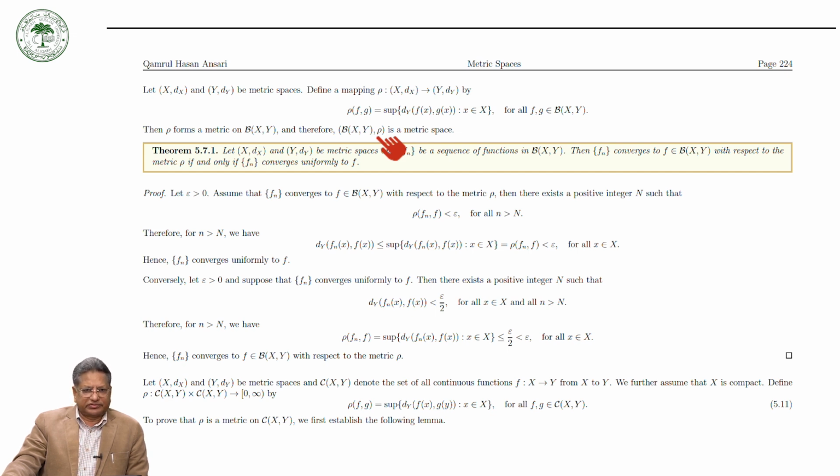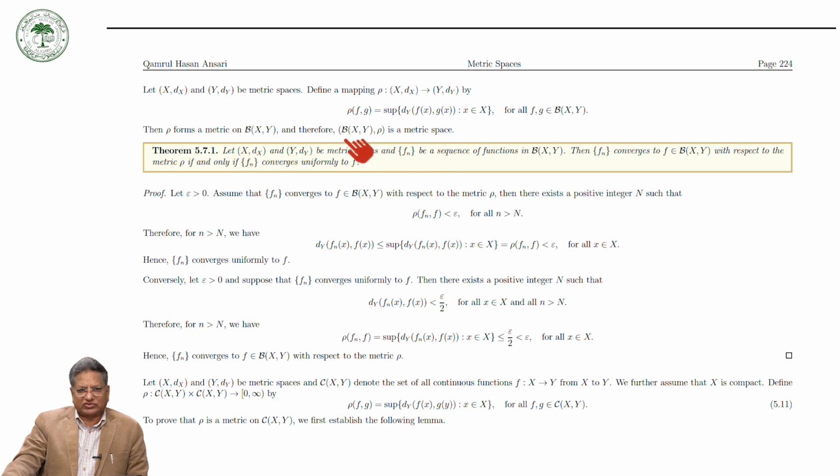Now there are two things. This is a metric space. So let X and Y be metric spaces, and f_n be a sequence of functions in B(X,Y). So f_n is a sequence of functions from X to Y. Then f_n converges to f as a sequence, because this is a metric space. So f_n is a sequence in this metric space.